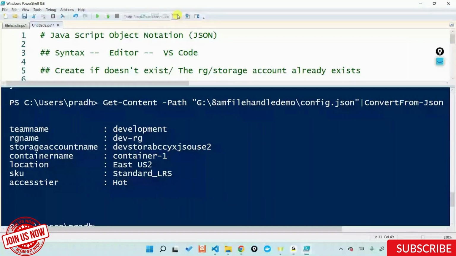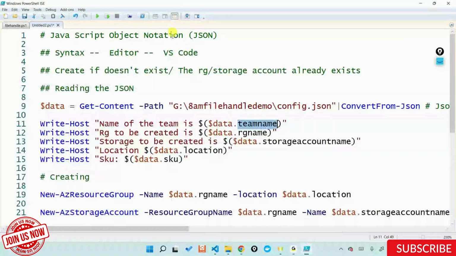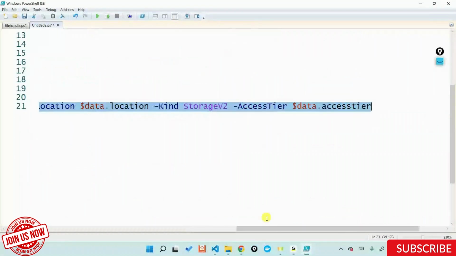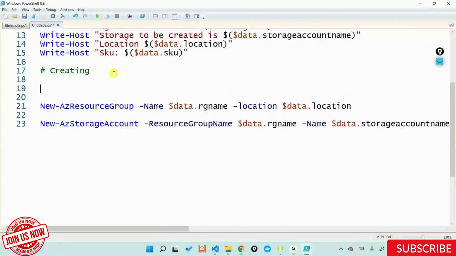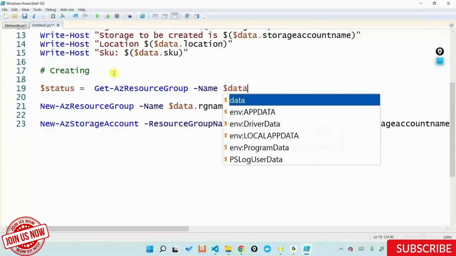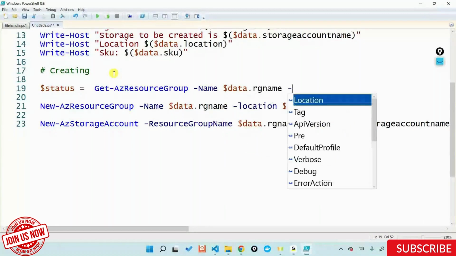Using that, I now went ahead and wrote new -az storage account. Now what I want you all to do is can you do something like status is equal to, and when you say get -az resource group, can you say, instead of giving your name, data.rgname? Location is equal to data.location.